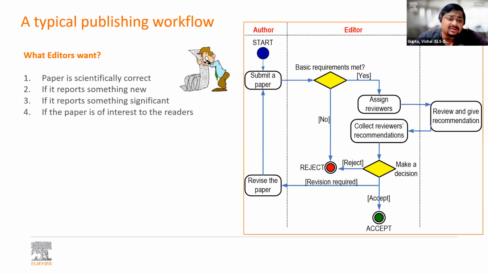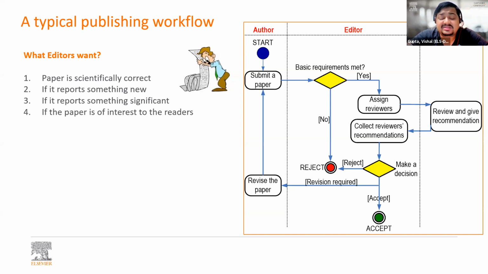So what you need to do as researchers is understand the editor's mindset. If you are able to understand what the editor wants and what the editor does not like, I think you will be in a better position to frame your article or submit your article to the right journal as well. So first, what do editors want? Editors want the article to be scientifically correct, which means that it should have a connection to the past. It should not be an isolated piece of research. Then it should report something new, which means that there has to be an element of novelty about your paper.